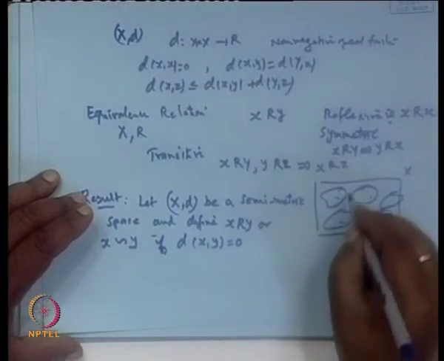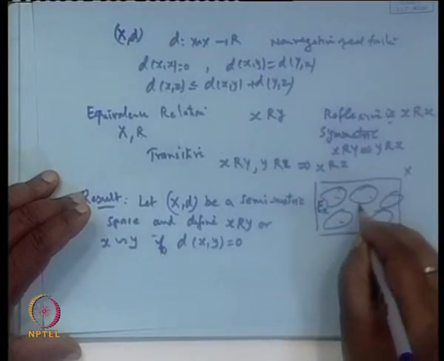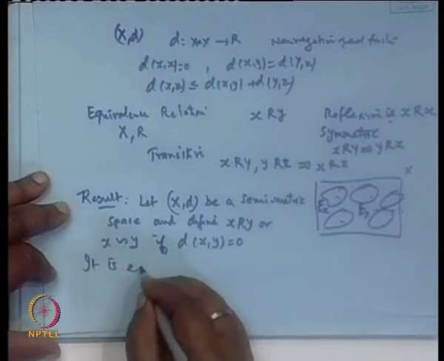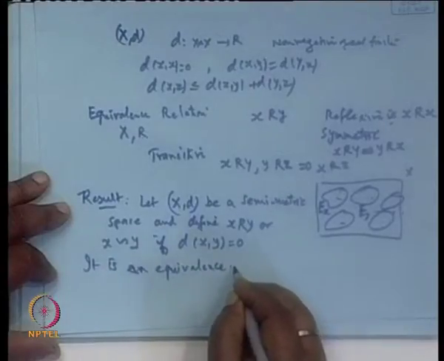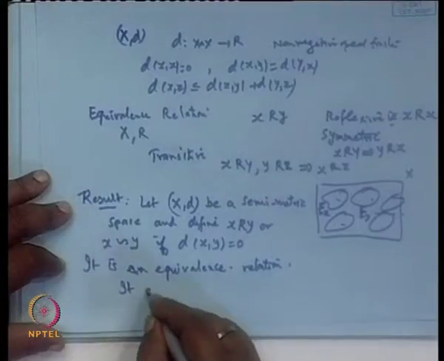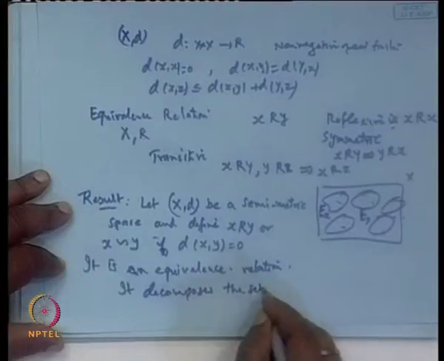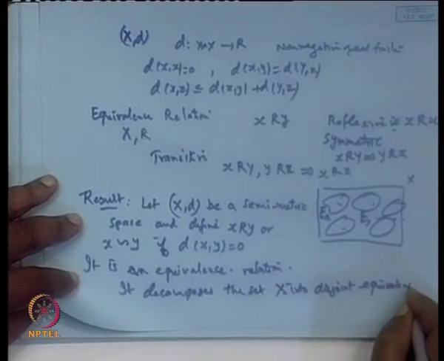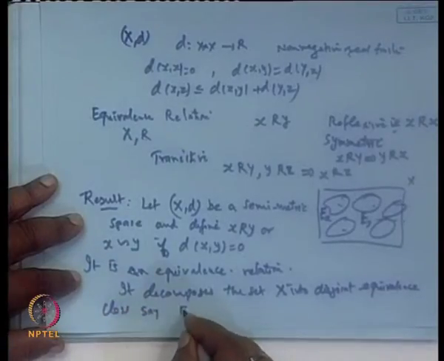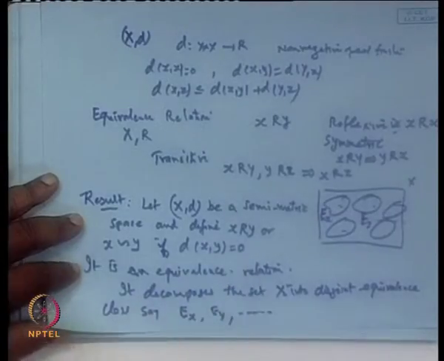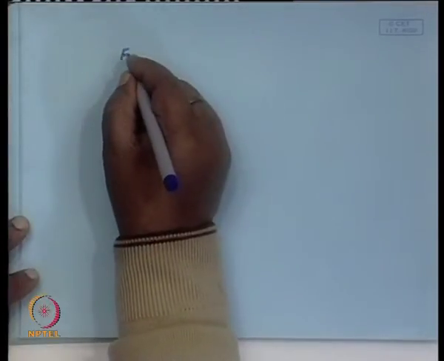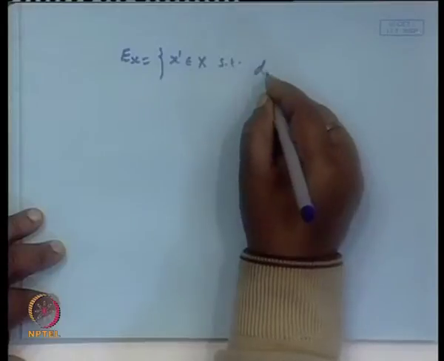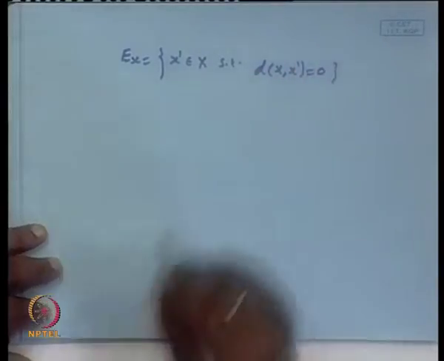So it decomposes the set X into disjoint equivalence classes, say E_x, E_y, etc., where E_x is the set of those points x' belonging to X such that the distance from x is 0.